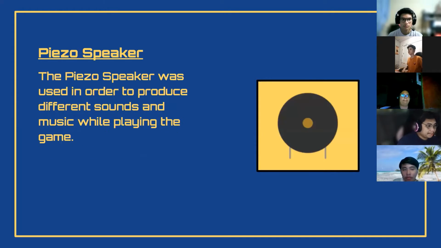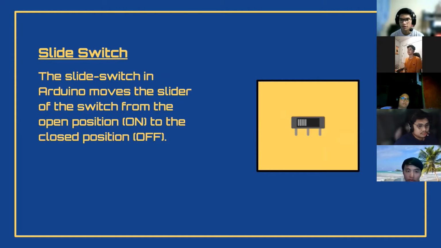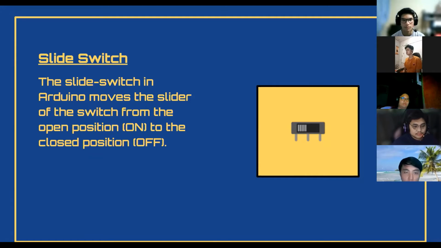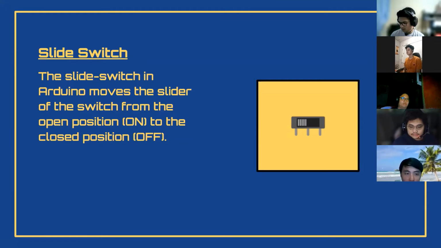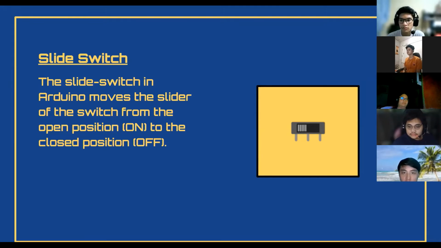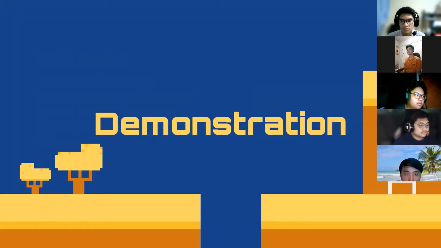The piezo speaker was used in order to produce different sounds and music while playing the game. Next is the slide switch. The slide switch in Arduino moves the slider of the switch from the open position to the closed position. We use this in our project for the move function of our main character. Next is the demonstration.